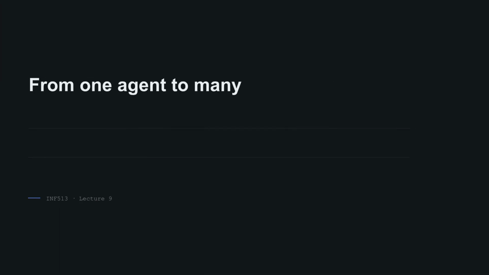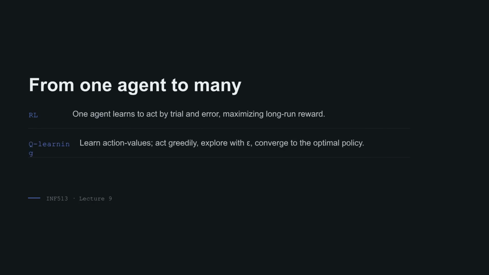To recap, we moved from single-agent RL, where an agent learns through trial and error, to Q-learning for value optimization, and finally to the complexities of multi-agent reinforcement learning.